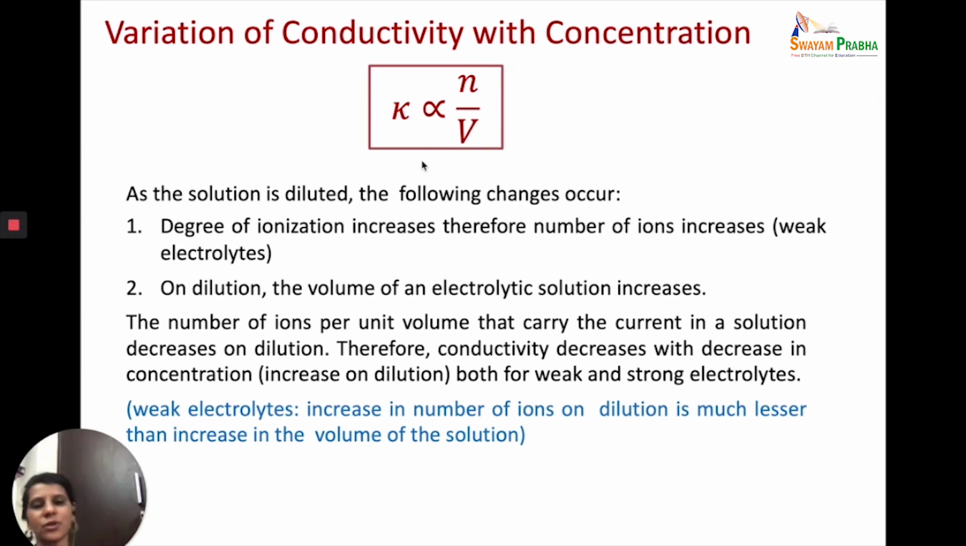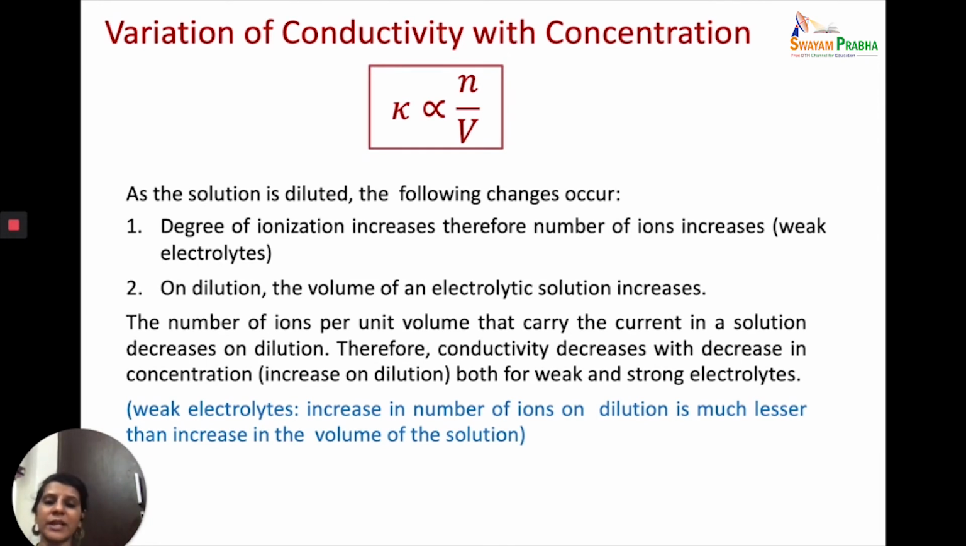In the case of strong electrolytes, very simple. The electrolytes are already dissociated, so the number of ions will not change at all. The N value will not change at all. Only the volume will change. So the N by V value will in fact decrease, and therefore kappa will decrease for a strong electrolyte. Very easy to understand for a strong electrolyte.